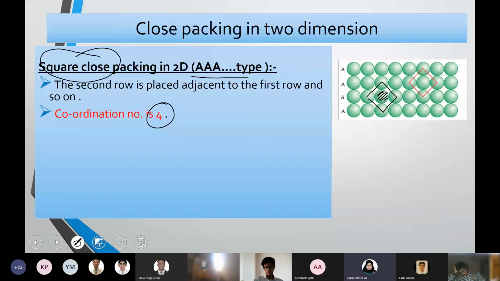Yes, ma'am. But if you take a whole metal and count the number of particles at the corners or at the sides, the two ends, and the number of particles in between, the particles arranged in between will be more in number. So that is what we are considering. We are not considering particles at the ends or corners. Generally, this is how the coordination number looks, 4.